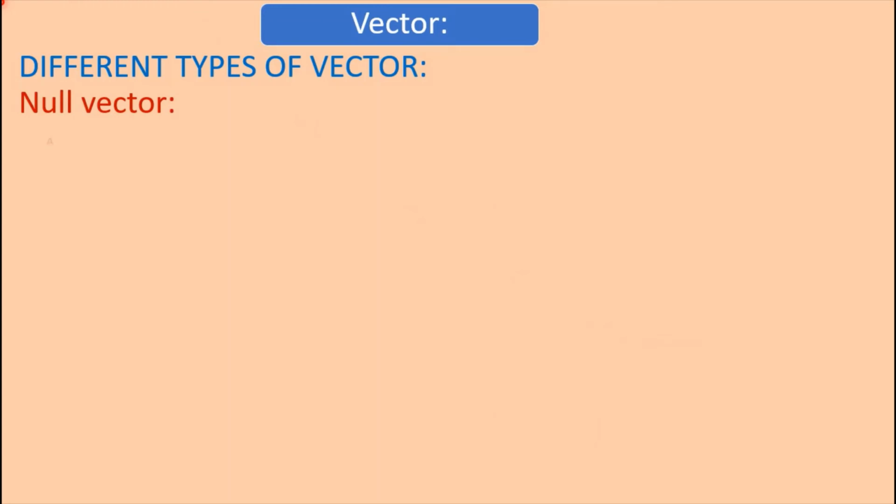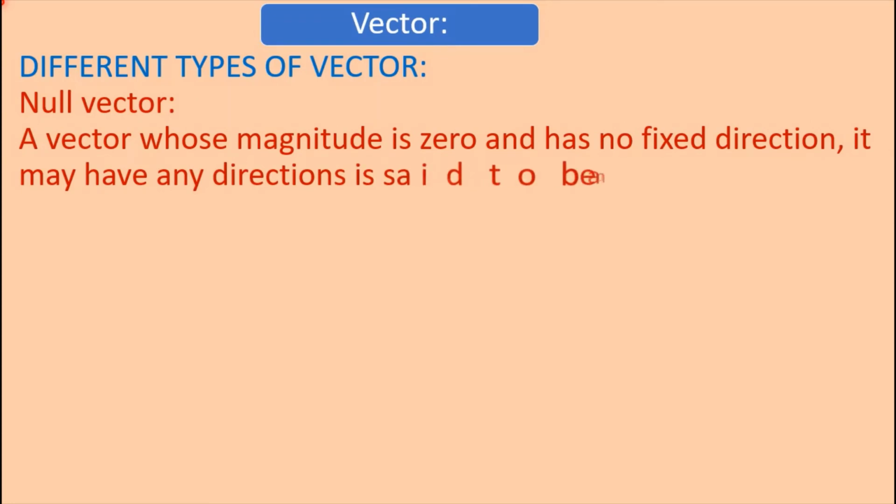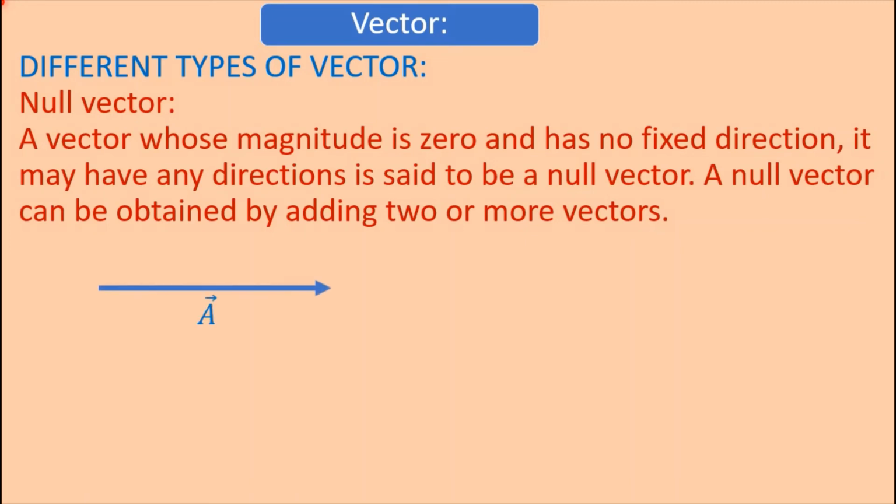Null vector. A vector whose magnitude is 0 and has no fixed direction, it may have any direction, is said to be a null vector. A null vector can be obtained by adding two or more vectors. This is a vector A and this is minus A, that is, the opposite vector of A vector.